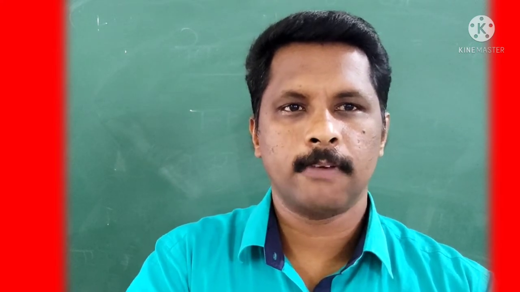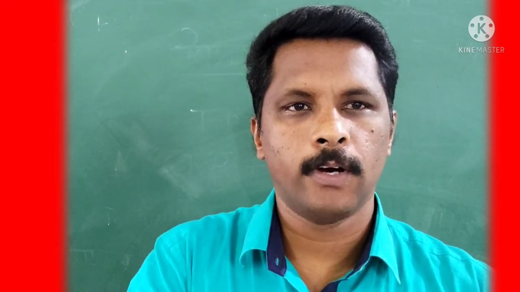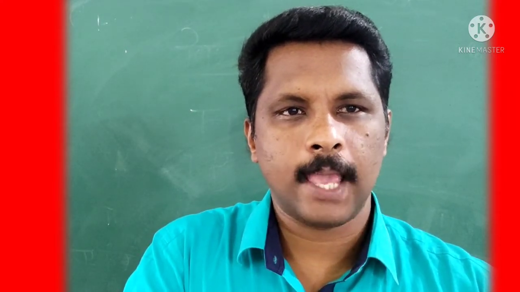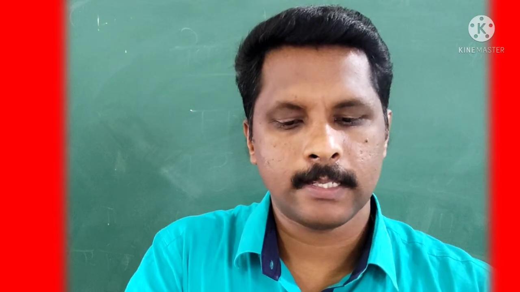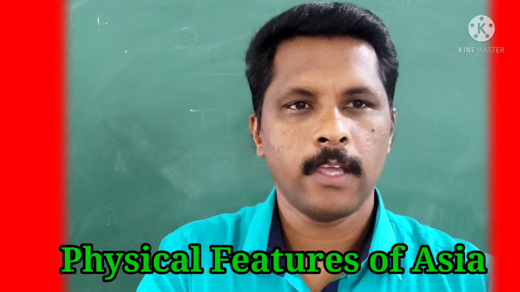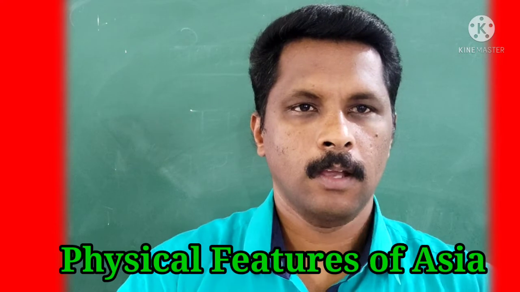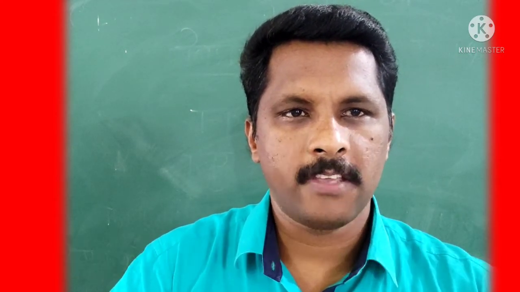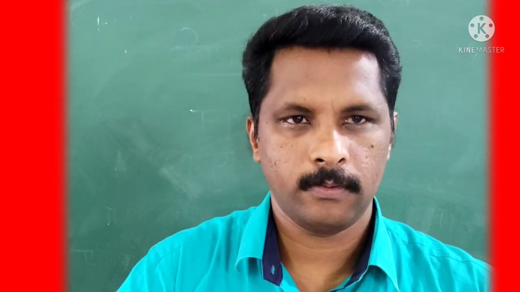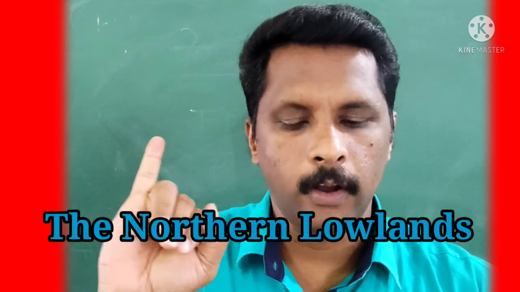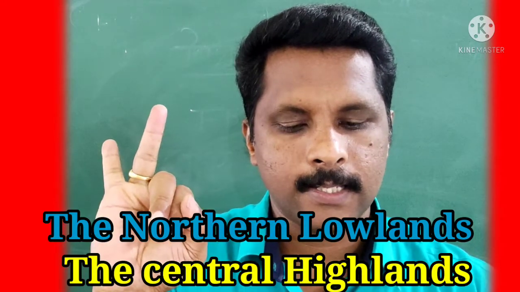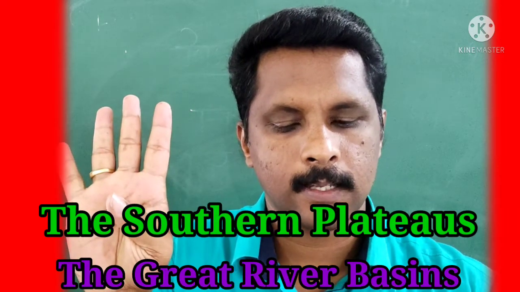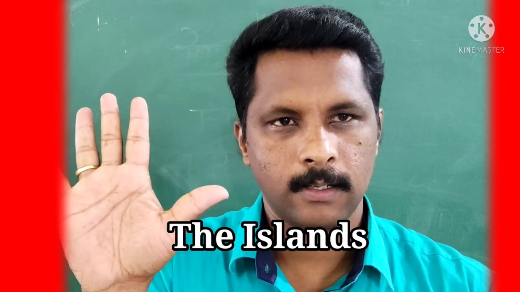In the last few classes, we were discussing about the continent of Asia. Today also we will continue with the same chapter but with a new topic, that is physical features of Asia. Based on the difference in physical features, the continent of Asia is divided into 5. They are the northern lowlands, the central highlands, the southern plateaus, the great river basins and the islands.